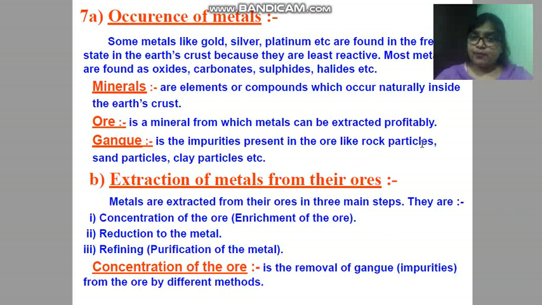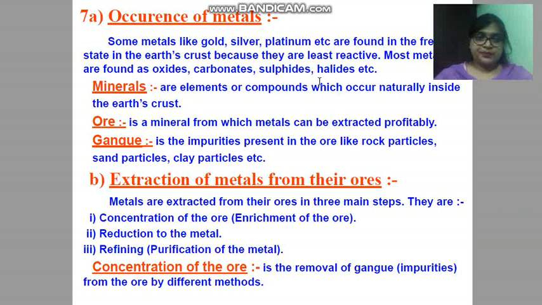I think by these two examples you have understood the difference between mineral and ore. All ores are minerals, but all minerals are not ores. There are so many ores of iron, like hematite and magnetite, and many for calcium and magnesium. In higher classes you will learn all these things. So this is the major difference between mineral and ore.